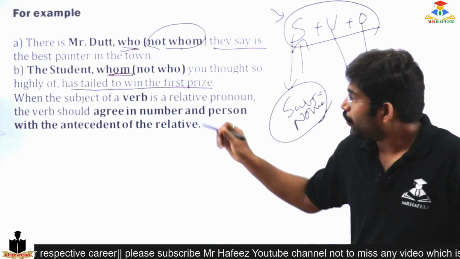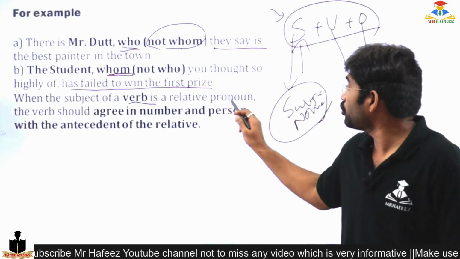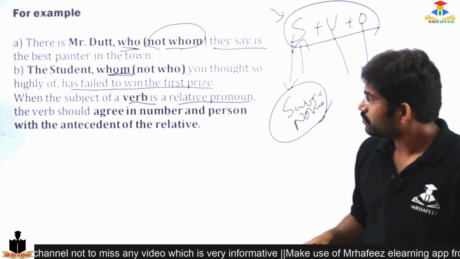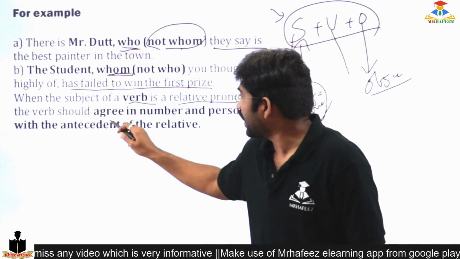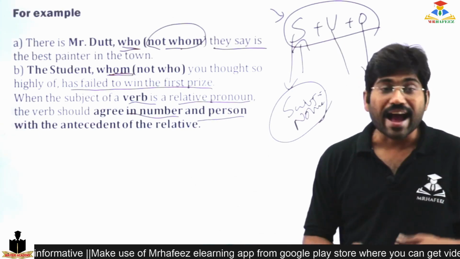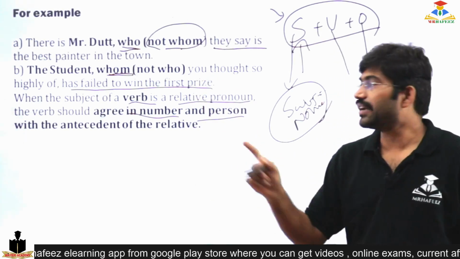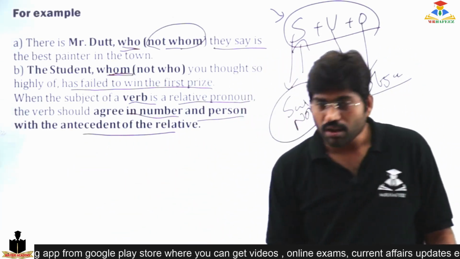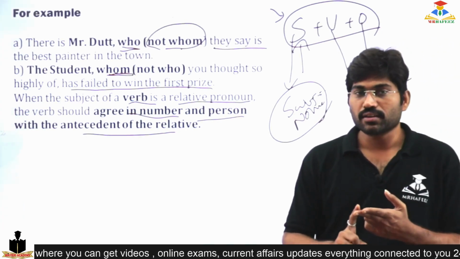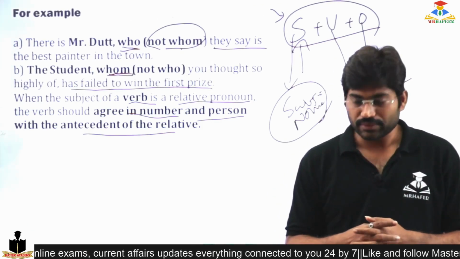So again, when the subject of a verb is a relative pronoun, then the verb should agree in number as well as person with the antecedent of the relative. So it depends on the pronoun count. So everything, this is pronoun-verb agreement. Okay, right?